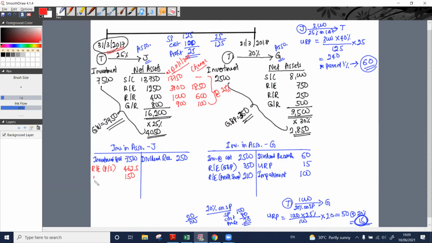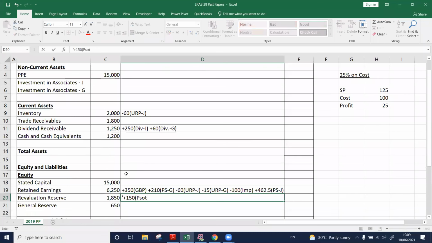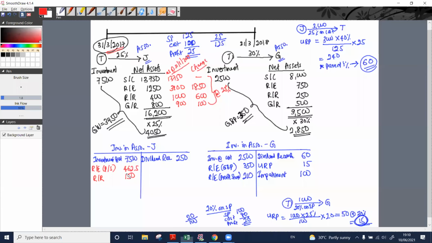Which account? Revaluation reserve account credit. Right? Investment in associate account debit. Where to credit? Revaluation reserve account here. Revaluation reserve account credit 150. Post acquisition of this is Jerry PLC. Investment in associate account debit. Revaluation reserve account credit.